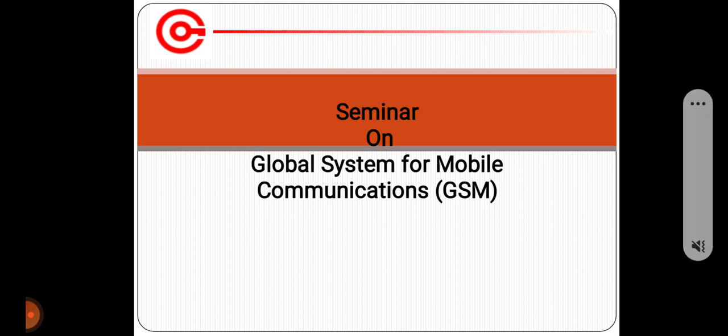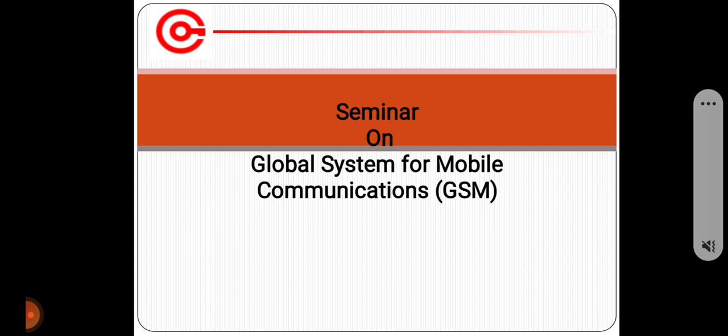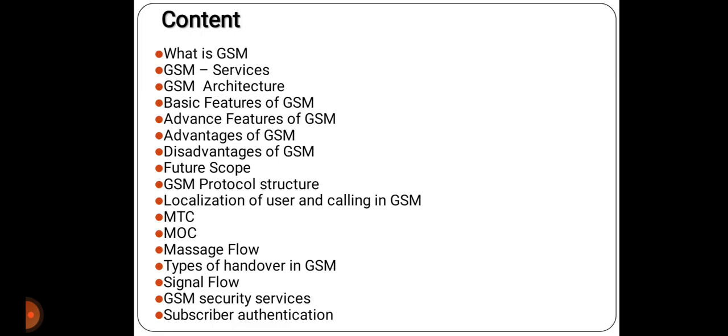Today we are going to discuss the topic GSM, Global System for Mobile Communication, in which we will see these topics: what is GSM, GSM services, architecture, basic features, advanced features, advantages, disadvantages and future scope of GSM. Also the GSM protocol structure, localization and user calling, MTC, MOC, message flow, types of handover in GSM, signal flow, GSM security services and subscriber authentication in GSM.